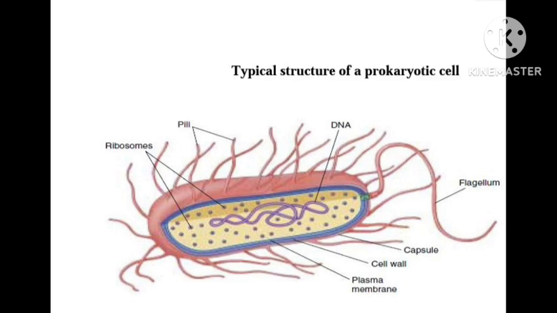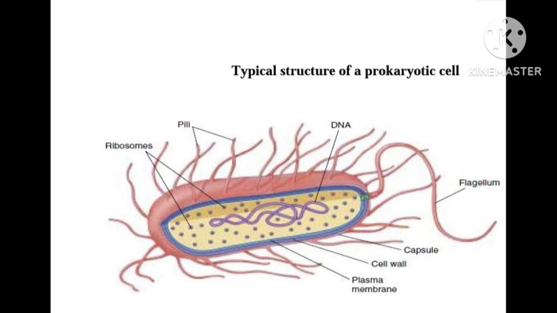Many prokaryotes are enclosed by a cell wall, the outer covering layer. Some bacteria are covered with a capsule or slime layer made up of polysaccharides. The cell wall of bacteria is made up of peptidoglycan. Prokaryotes are divided into two domains, bacteria and archaea.